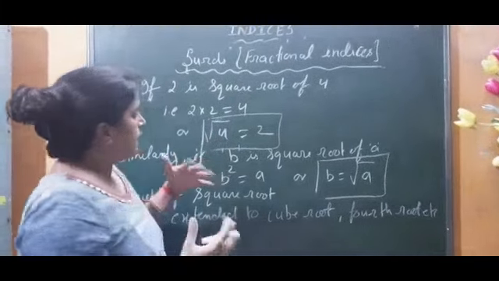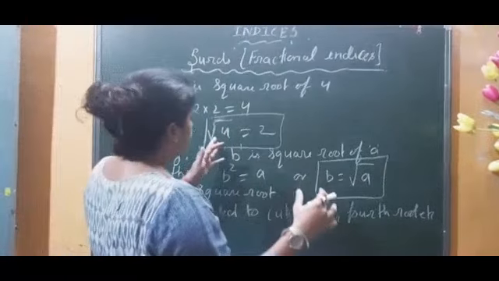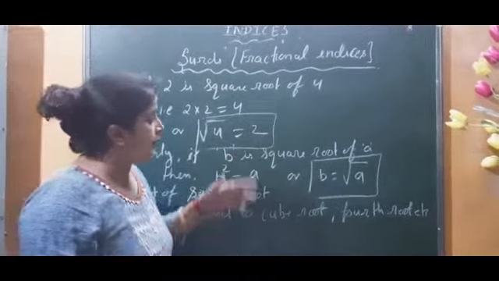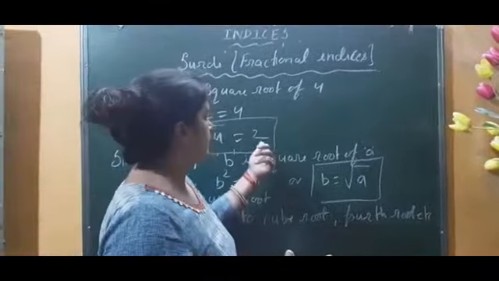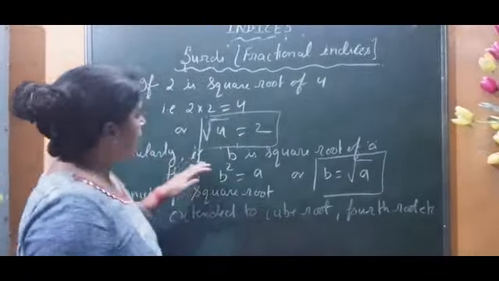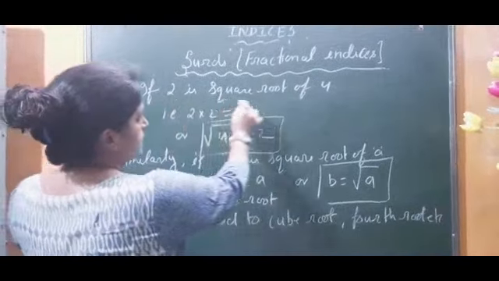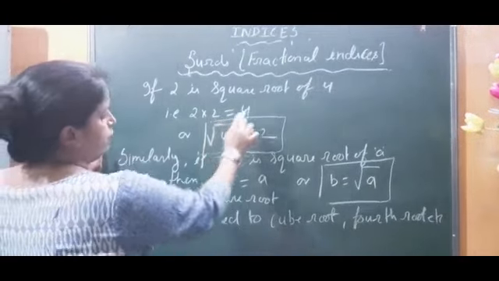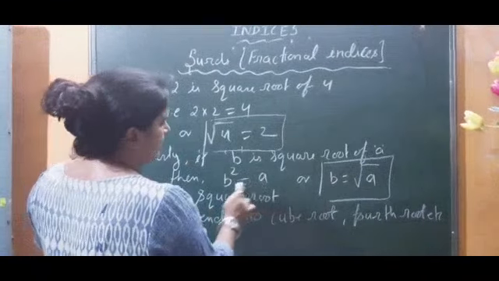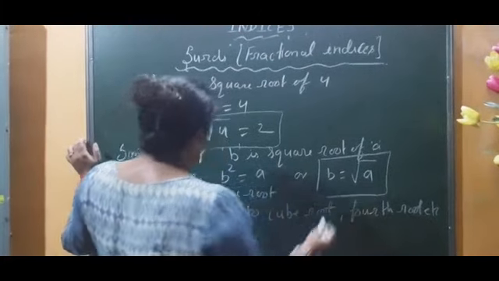But sometimes when you open a bracket with a root sign, maybe square root or cube root, you will get a proper whole number. But sometimes you will not get a whole number, you will get an irrational number, like a long decimal number. Similarly, I make the same statement with the help of variables. Here we wrote that 2 is the square root of 4, so 2 into 2 is equal to 4. Similarly, if b is the square root of a, it means b into b is equal to a. That is, b square is equal to a, or we can write b is equal to the square root of a.